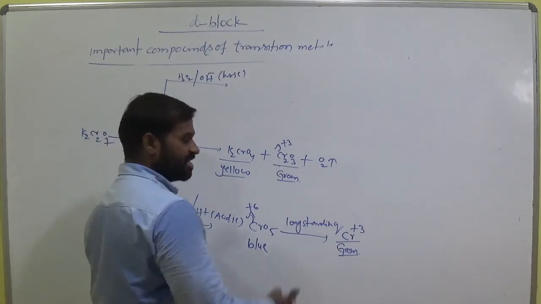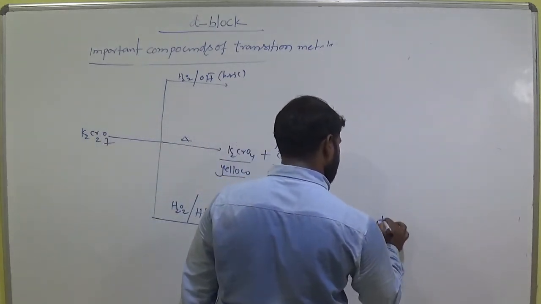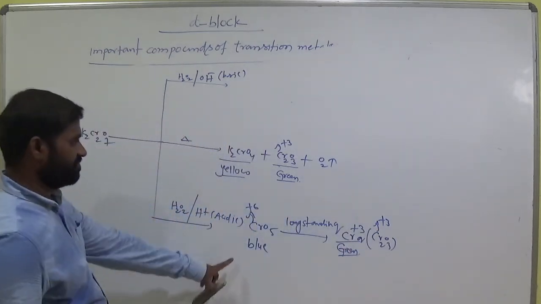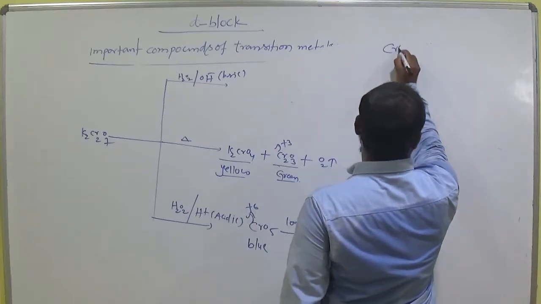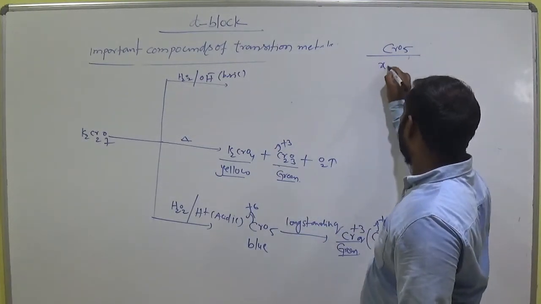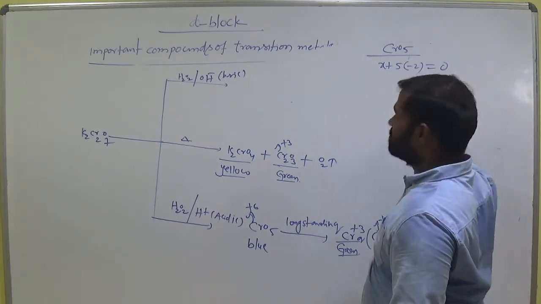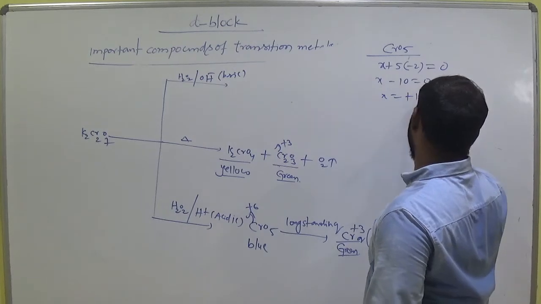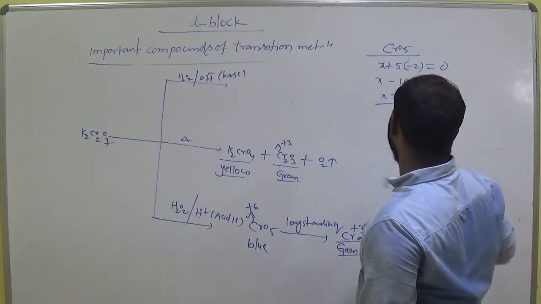That means Cr2O3, where chromium has +3, green in color. So keep this. Now we have to learn about chromium pentoxide, CrO5. How many chromium atoms here? Only one. How many oxygen? 5. Each one carries -2, that equals 0. There is no charge. So x minus 10 equals 0, x equals +10. We are expecting oxidation state of chromium is +10. So this is wrong here.